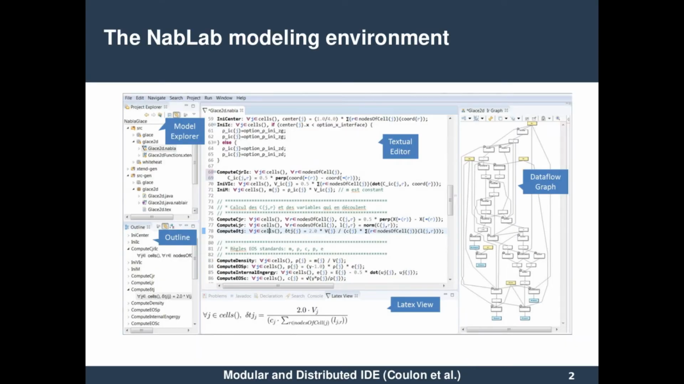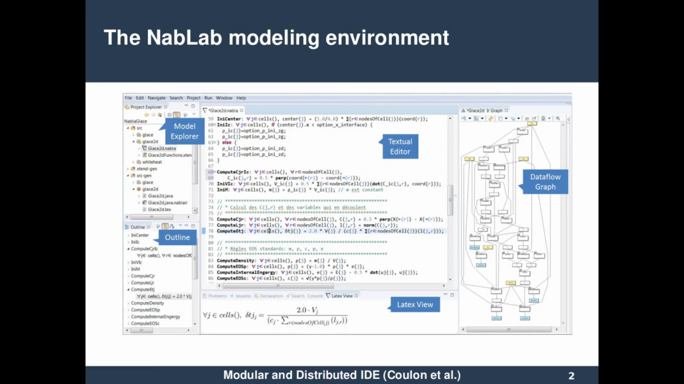So let's start with a motivating example. This is the modeling environment of NabLab, a language for mathematicians and physicists to write numerical analysis algorithms. NabLab programs are mainly composed of jobs with complex data flow between them, and they are representing physical systems.